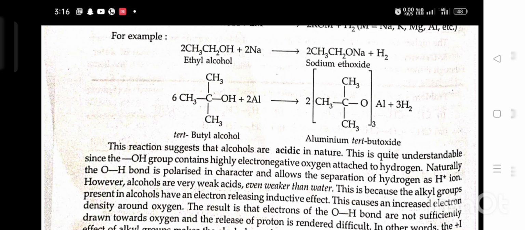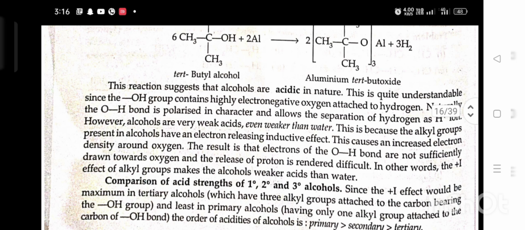This is because the alkyl group present in alcohol has an electron releasing inductive effect. This causes an increased electron density around oxygen. The result is that the electrons of the O-H bond are not sufficiently drawn toward oxygen and the release of a proton is rendered difficult. In other words, the plus I effect of the alkyl group makes the alcohol weaker than water.